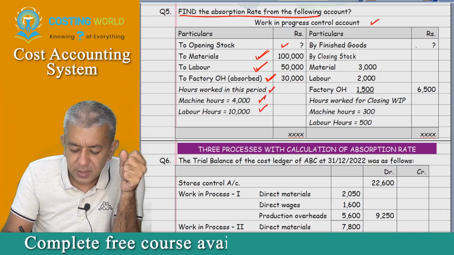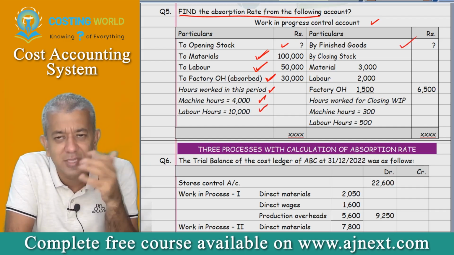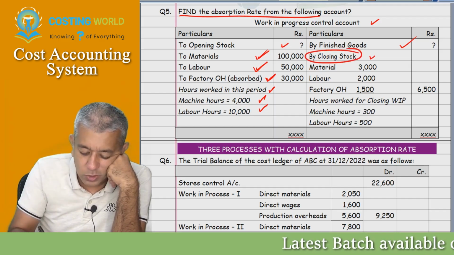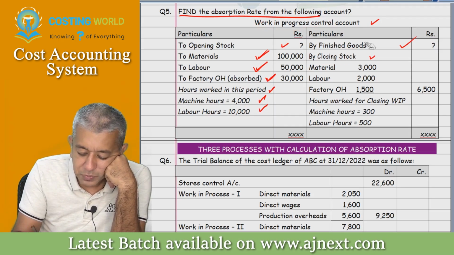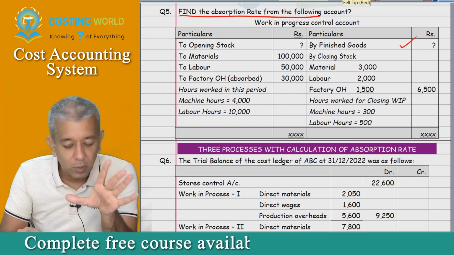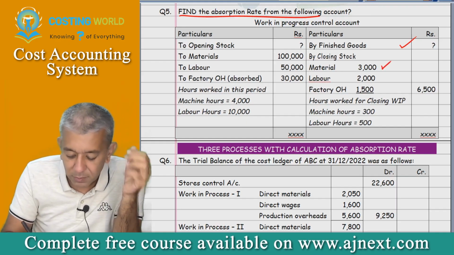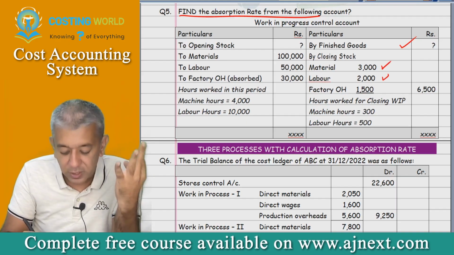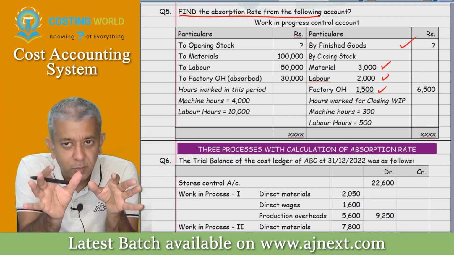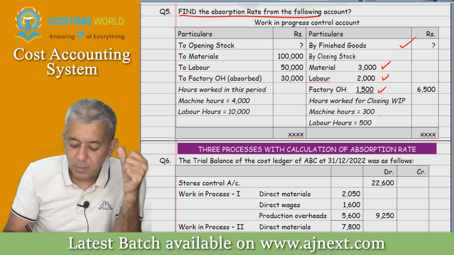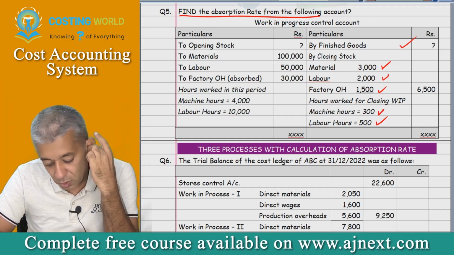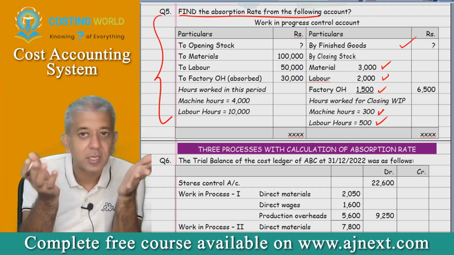Then on the credit side of the WIP account, you always have by finished goods. So we'll take it up to finished goods. By closing stock, obviously, this will be closing stock of WIP. This is the WIP account here. Whatever unfinished jobs, whatever unfinished goods you have, on that you have incurred material cost of 2,000, labor cost of 2,000, factory overheads of 1,500. And for that closing stock of WIP, for those unfinished goods, how many machine hours have been worked? 300. How many labor hours have been worked? 500. That's it. Only from this data, nothing else.